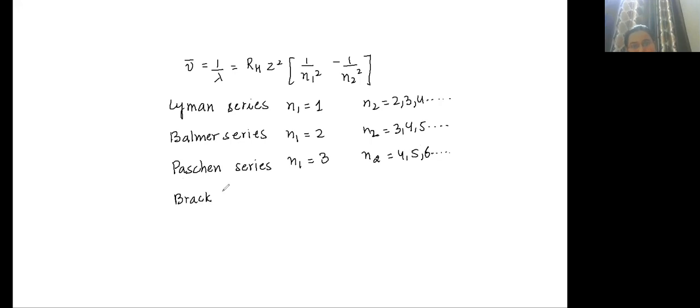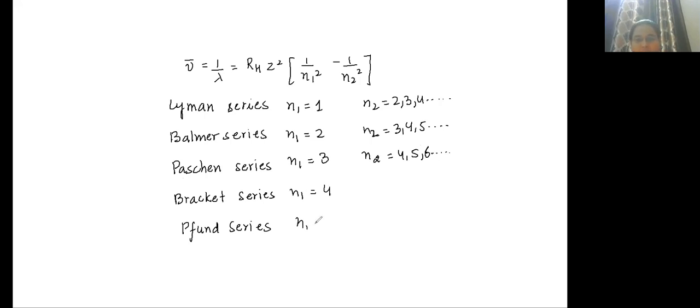Brackett series, N1 value will be equal to 4.